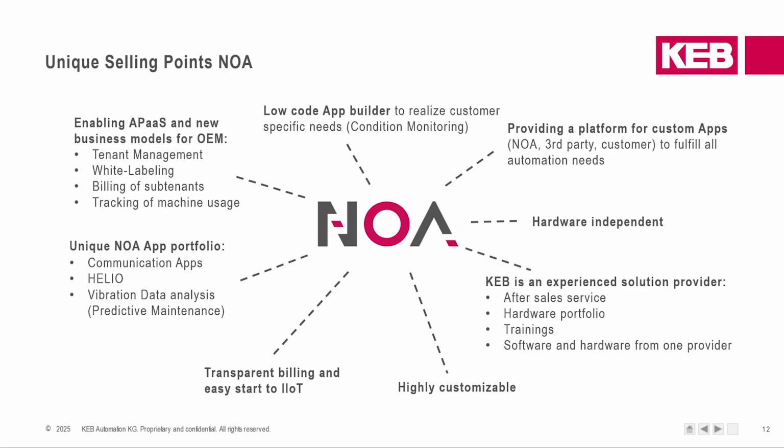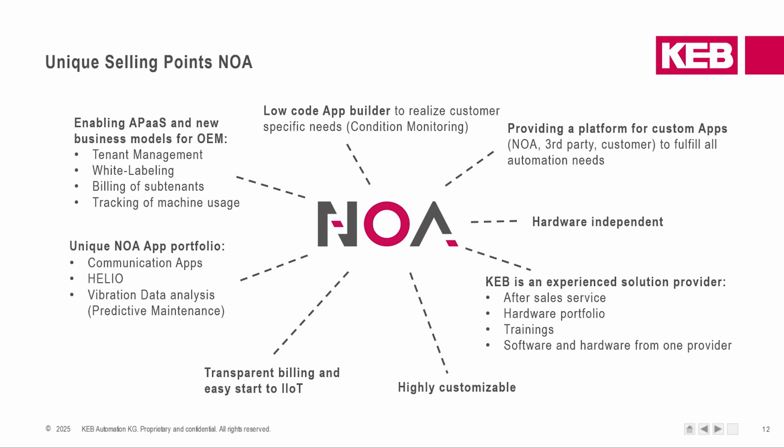Let us now dive a little bit into the USPs of NOA, so that you sum it up a little bit surrounding our example and show what you have when you opt for the Next Open Automation platform by KEB. So we have had a look at the high-bay storage system, where we connected all the different devices and assets, if you like, to one common bus.